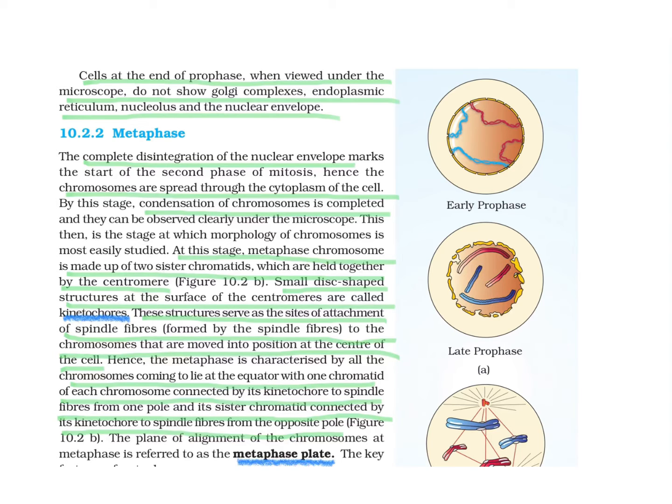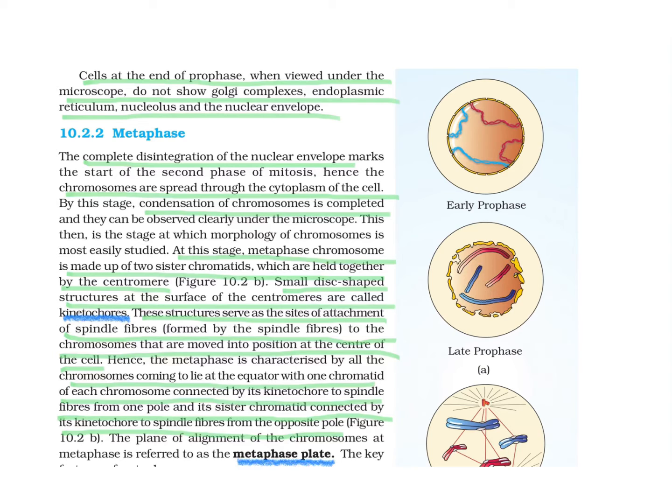So the condensation of chromosome is totally completed and only chromosomes are clearly observed. So if we want to study the chromosome, the best stage to study about them is metaphase. At this stage, the metaphase chromosome is made up of two sister chromatids which are held together by centromere.